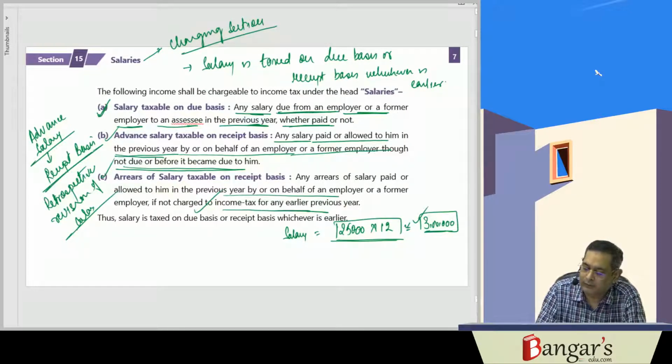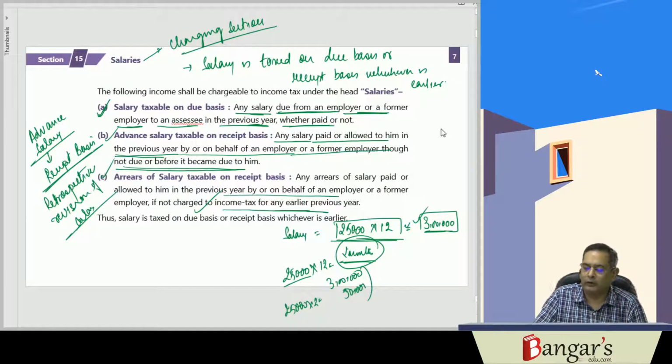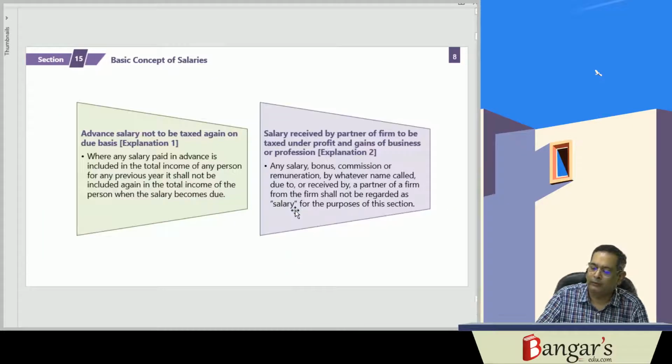In case he has received 2 months salary in advance, then in that particular circumstance, this 12 month salary of 3 lakh rupees is taxable. Besides this, 2 months further salary will be taxable because advance salary is taxed on what? Receipt basis. So salaries are taxed on due basis or receipt basis, whichever is earlier.